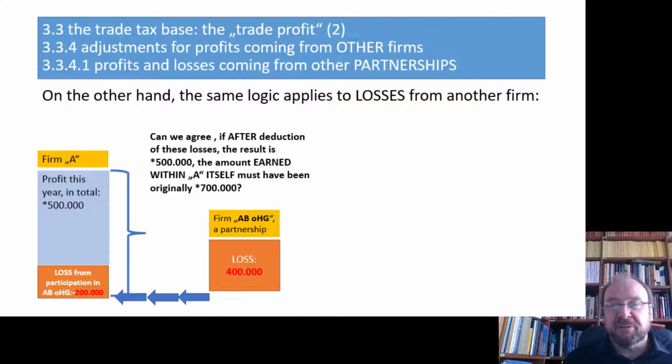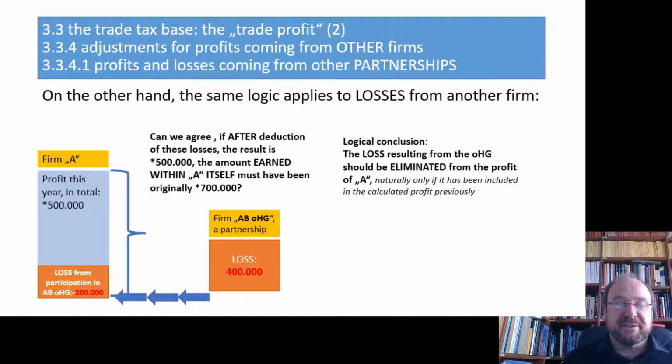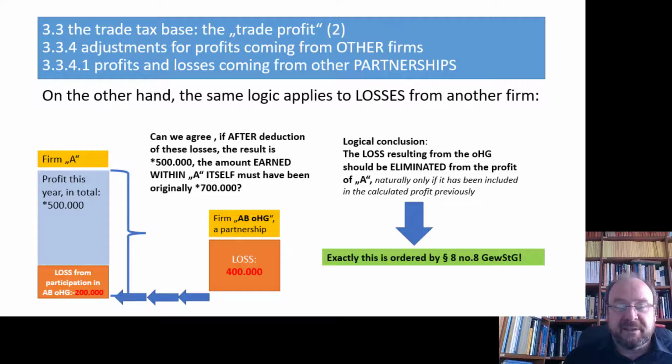And now if we want to tax the business in Cologne, everything which has nothing to do with that business but with other business should be kicked out. So the loss should be eliminated, and that is exactly what is ordered by the Trade Tax Act. And now that means the loss to be eliminated means you have to add back the loss, because before you deducted the loss. So reverting that, eliminating that, means adding plus 200,000 again, arriving at 700,000. That is the explanation why you find such a rule. Losses from a partnership have to be added back.